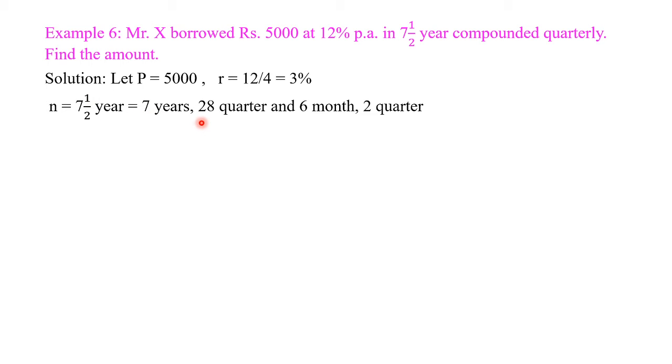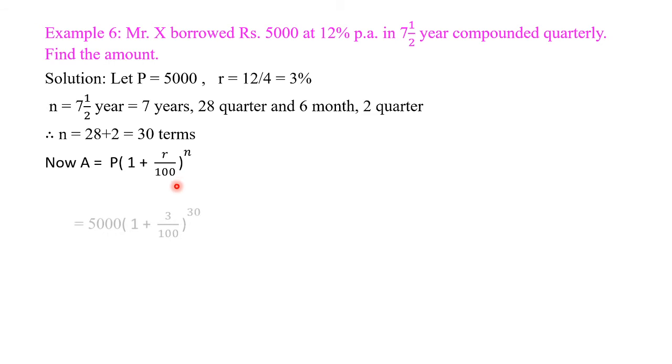7 years means 28 quarters, 7 into 4. And 6 months means 2 quarters. Therefore, 28 plus 2 is equal to 30 quarters, means 30 terms. We have to calculate compound interest 30 times. Therefore, we have formula A is equal to P in bracket 1 plus R divided by 100 bracket raised to N. Put this value in formula and we get